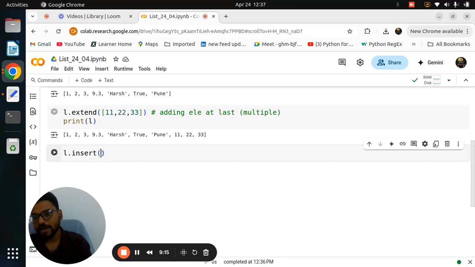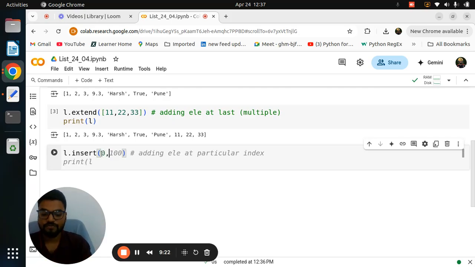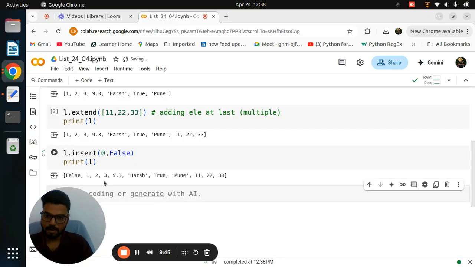Okay. So now I need to add at the first location. I want to add a particular False element. So I will give the 0 index, 0 as the first. Okay. So I will write here the element name. Try to remember the syntax here. The total is two parameters. Okay. The first parameter is called the index number, meaning the particular location where you want to add that element, and the second parameter is which element you need to add. Okay. So now for example I am running here. Got it? So if you are noticing here, the 0th index, as I said, indexing starts from 0 only.